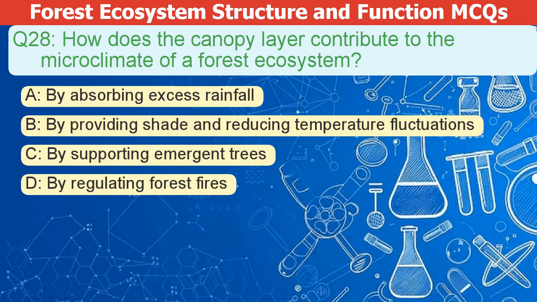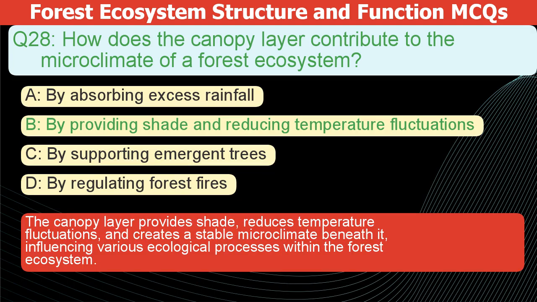How does the canopy layer contribute to the forest ecosystem's microclimate? A. By absorbing excess rainfall. B. By providing shade and reducing temperature fluctuations. C. By supporting emergent trees. D. By regulating forest fires. The correct answer is B.